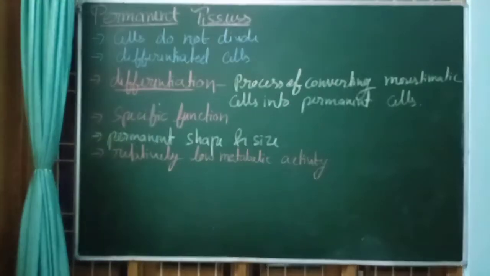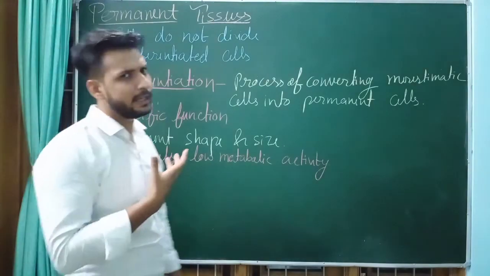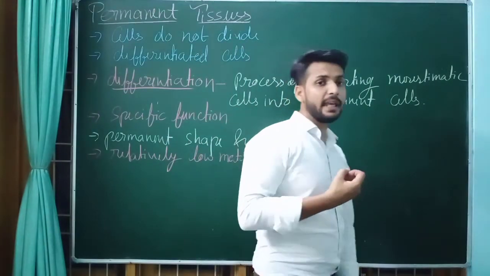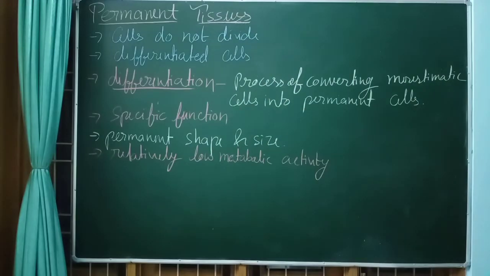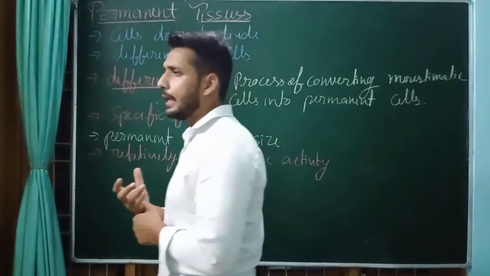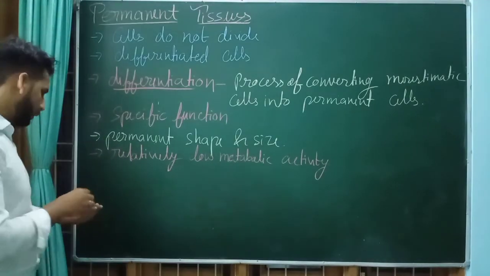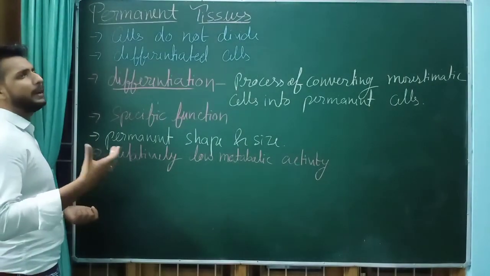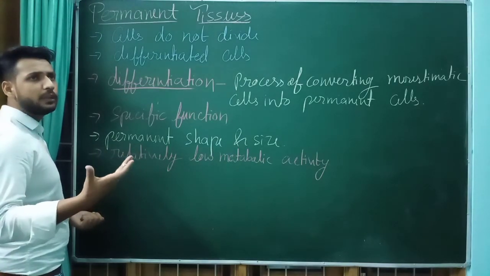They have relatively low metabolic activity in comparison to meristematic tissues. In meristematic tissues, the metabolic activity is relatively high because the cells are continuously dividing. Next, these cells might be living or non-living. Parenchyma and collenchyma are living, and sclerenchyma is non-living.